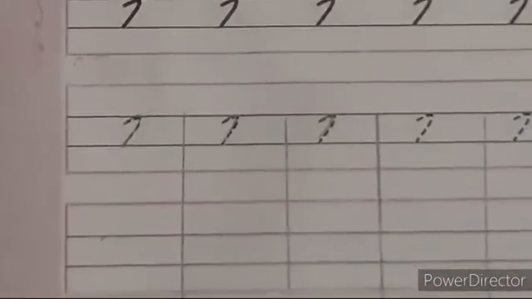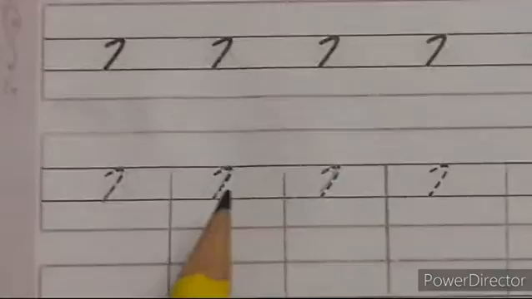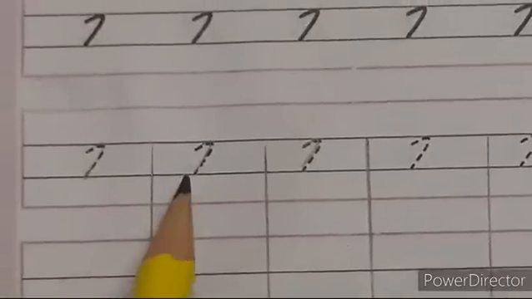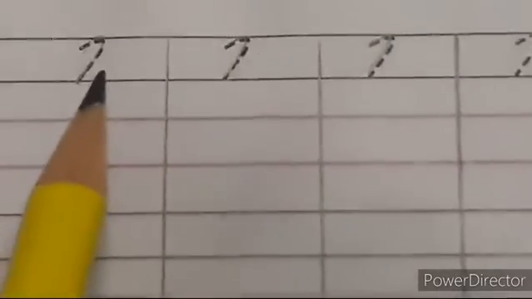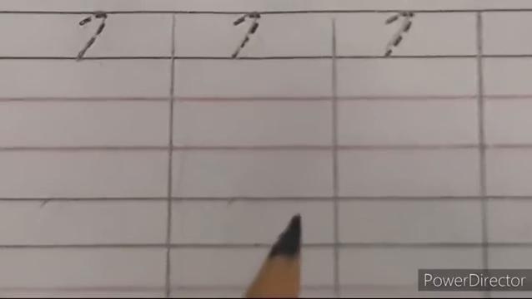Children, look at the next stroke. Children, by the next day, you can do the next stroke. Children, first draw the line in between each stroke, and then you have to do the tracing. Then only you have to practice the next line. So listen, children. First you have to do the tracing.